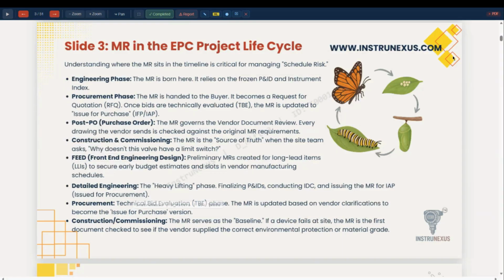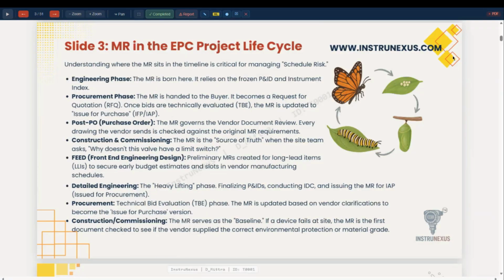Engineering consultants only provide the MR, and after that, all activities are done by the EPC contractor, or the contractor who employs the engineering consultant team to do the engineering for them. So the MR is prepared by the design team only, and then it is up to the procurement whether the procurement is done within the EPC or by the client.